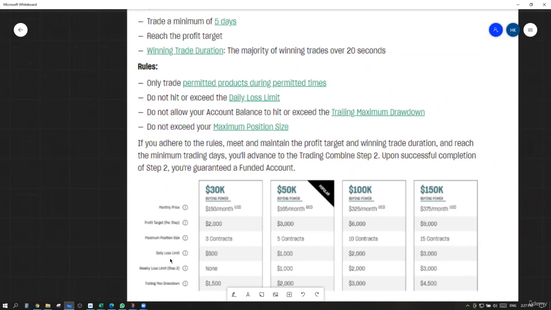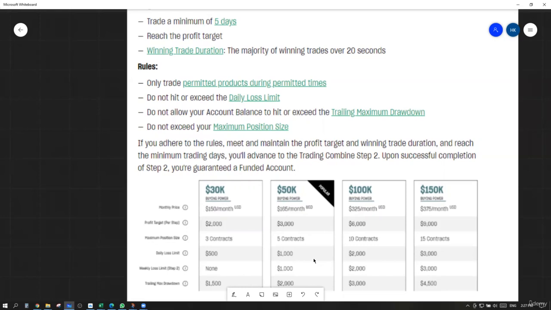Speaking of risk management rules, your daily loss limit is $1,000. So you cannot lose more than $1,000 a day. They have a weekly loss limit, which is only in step two. Step one doesn't have a weekly loss limit, but also within the same week, you cannot lose more than $1,000. And you have a trailing max drawdown of $2,000. That means you cannot lose more than $2,000 in total.